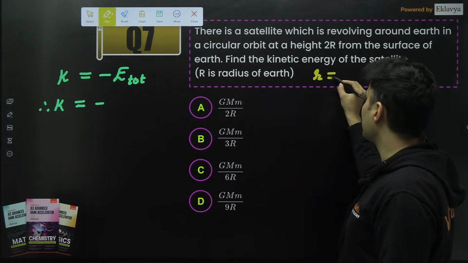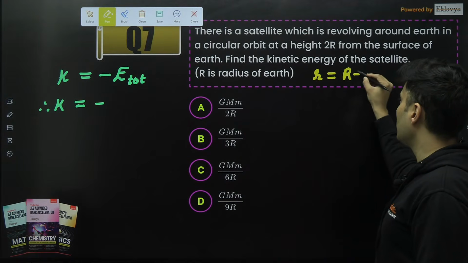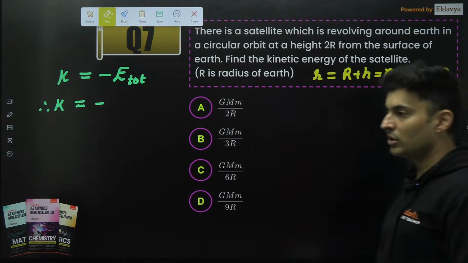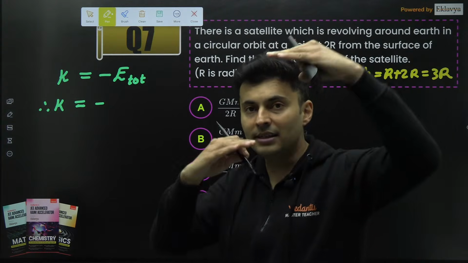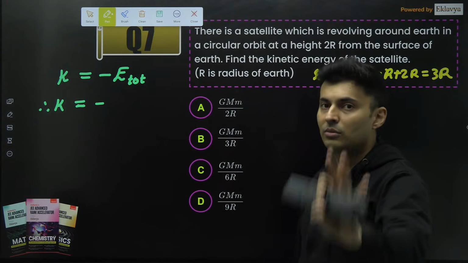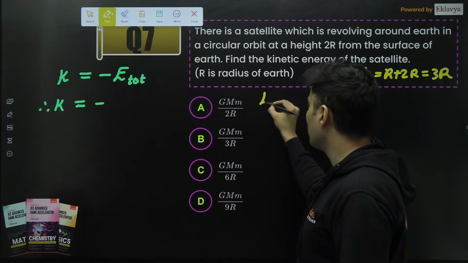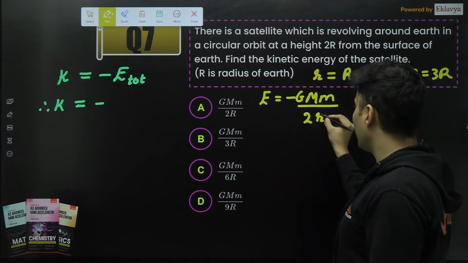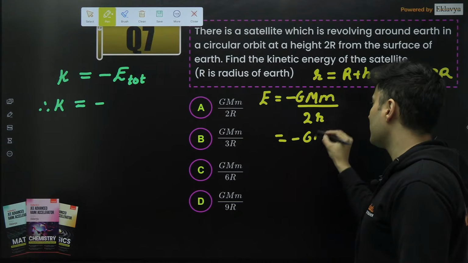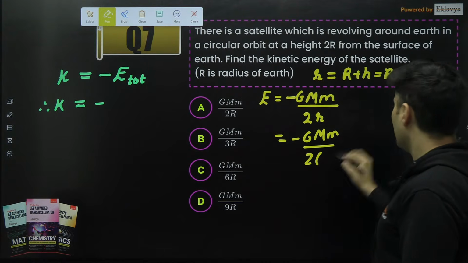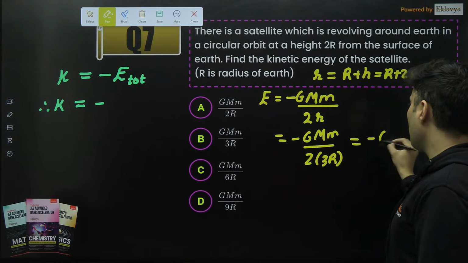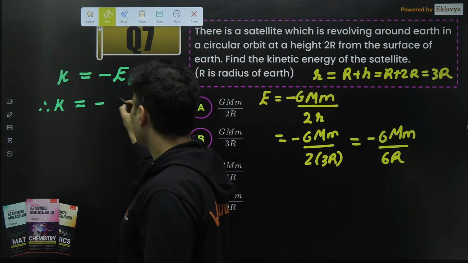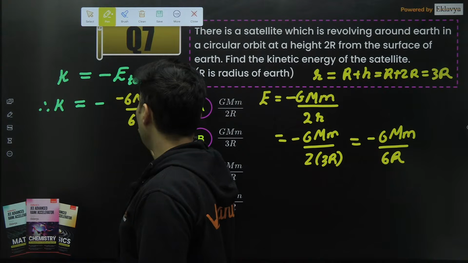Well, first of all, the radius of the orbit is the radius of the earth plus the altitude. So it will be r plus 2r. That means it will be 3r. So that is the actual radius of the orbit. The altitude is 2r. If you miss that point, then you will definitely get negative marks. So talking about the total energy, which has the formula minus GMm divided by 2 times the radius of that orbit. This will be minus GMm divided by 2 into the radius of the orbit, which is basically 3r. So it will be minus GMm divided by 6r. Substitute that over here. Minus GMm divided by 6r.